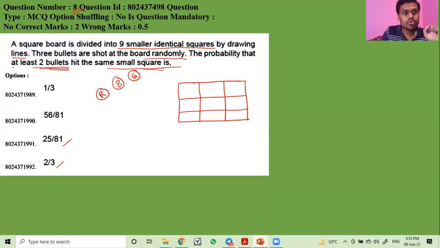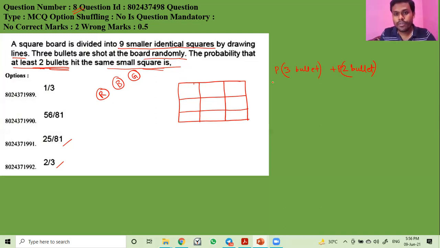Now, at least 2, what is meant by at least 2? At least 2 means there are 2 cases: either 3 bullets hit the same square, or 2 bullets hit the same square. So the probability will be the probability of 3 bullets plus the probability of 2 bullets hitting the same small square.